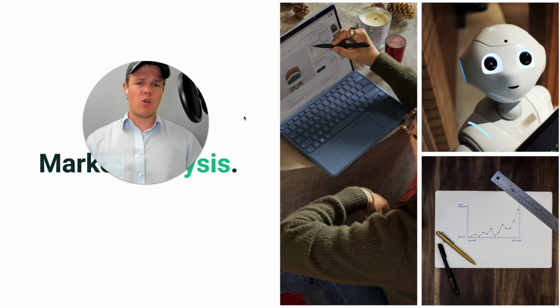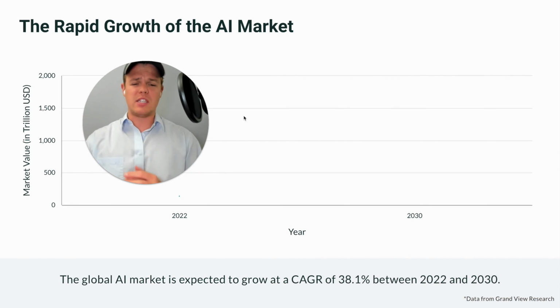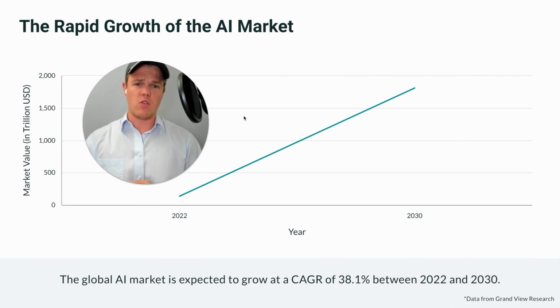Therefore, let's get a general idea of where AI is heading when it comes to market share. As we see from this chart, based off Grand View Research, we have a growth of 38.1% year over year, with a projected number of around $1.81 trillion. So there is plenty of pie left to grab here. You don't have to worry about thinking this is an oversaturated market.